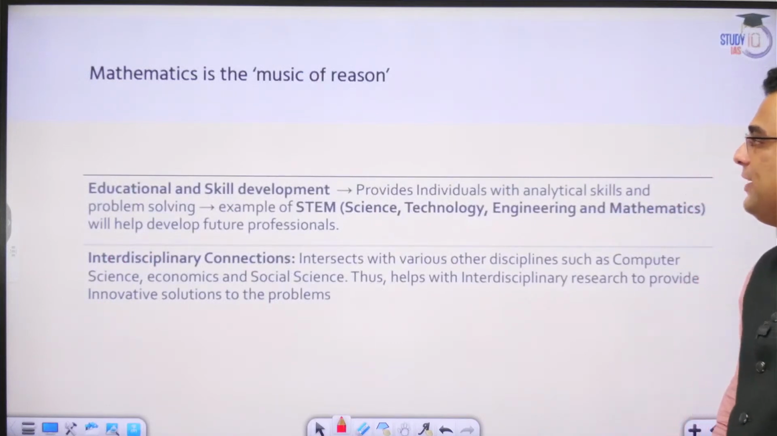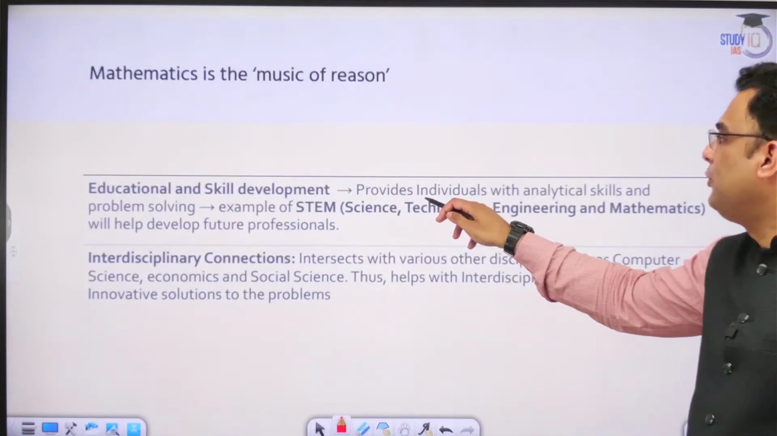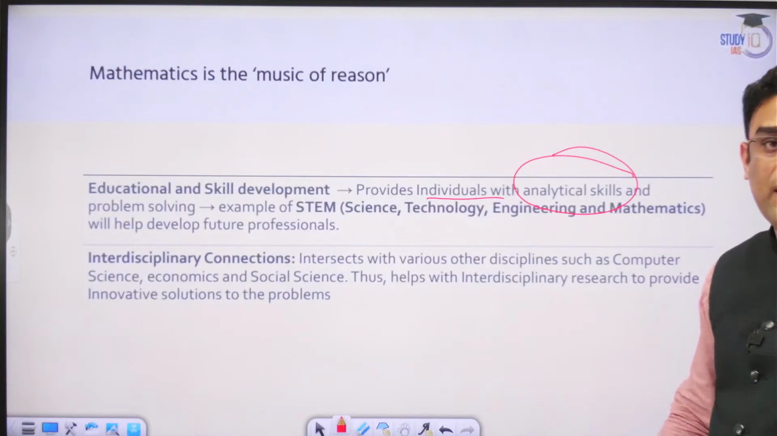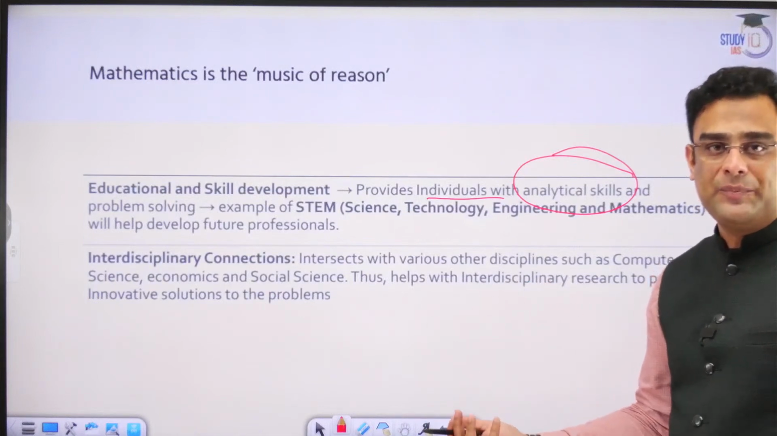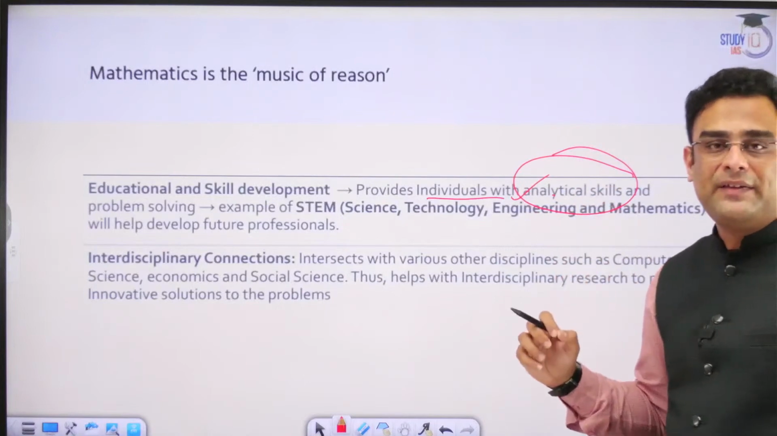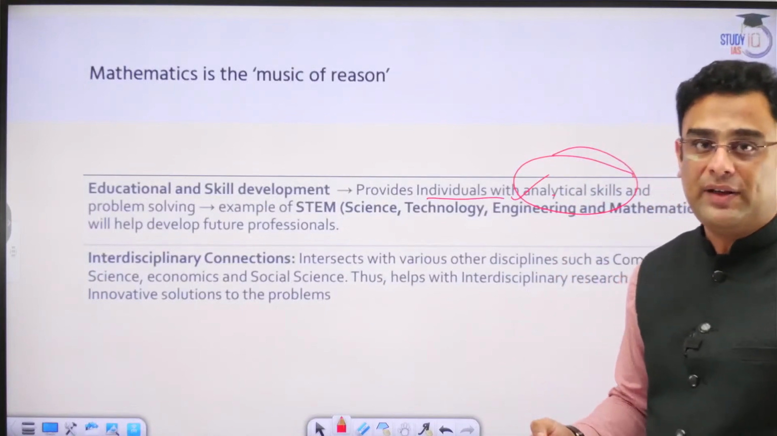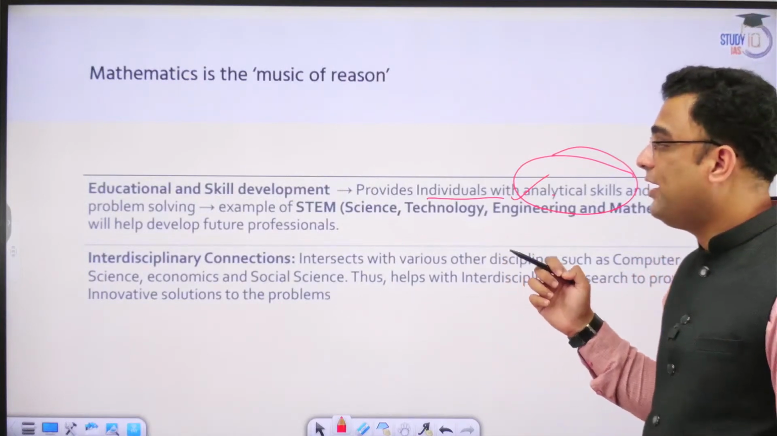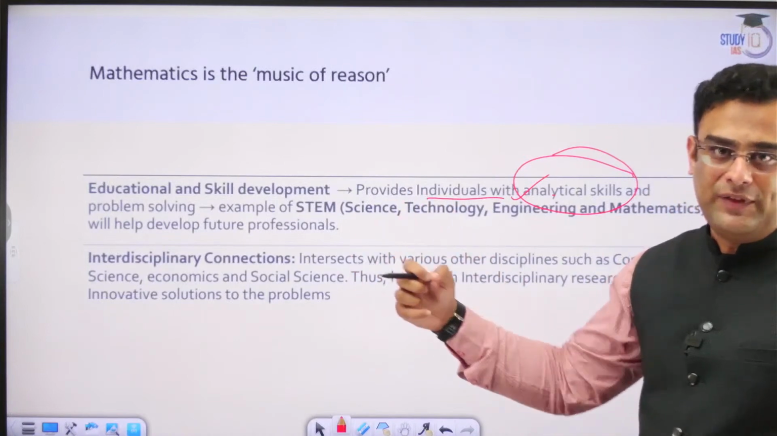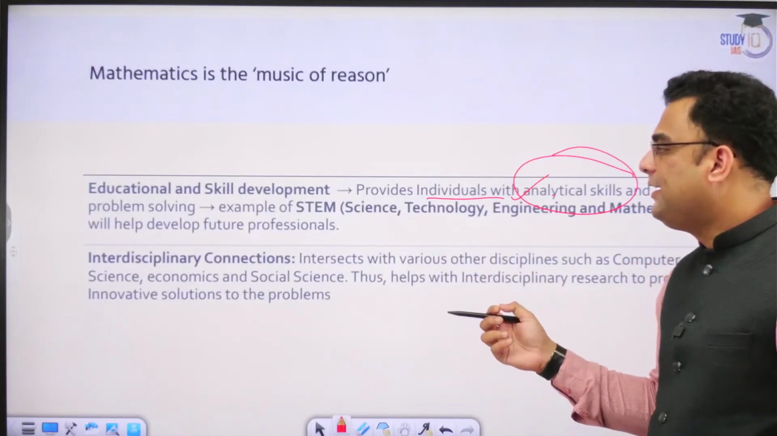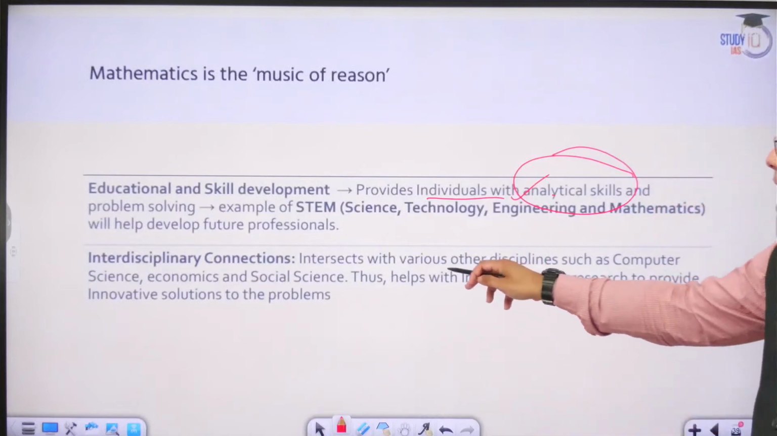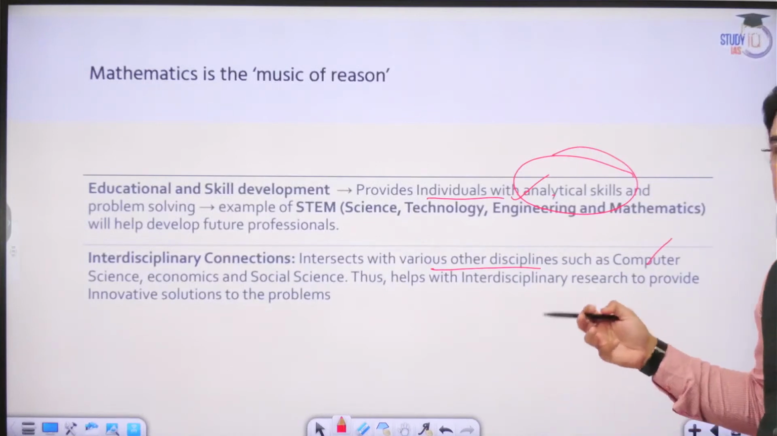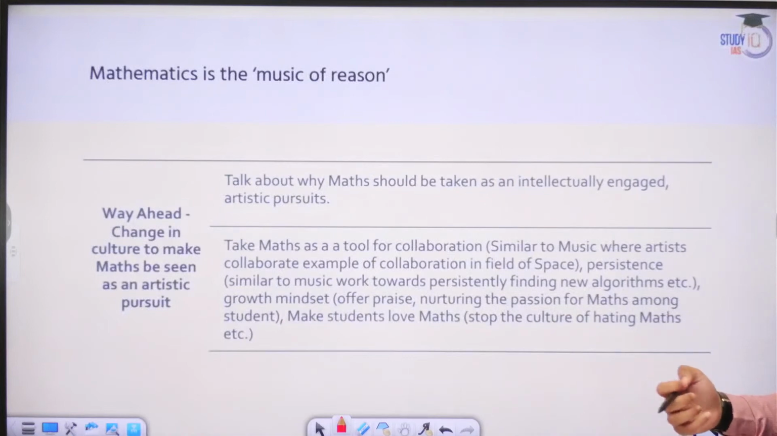Okay. Educational and skill development. Mathematics is able to provide individuals with analytical skills and problem solving abilities. You might be studying in any particular discipline, but if you are skilled in mathematics, then you are able to deal with the problems of that subject in a much more skilled and effective manner. You will be able to use your analytical ability in a much more effective way if you have a way with numbers, if you are good with mathematics. Interdisciplinary connections. Mathematics connects with various other disciplines like computer science, economics, social science, and so on, and therefore is truly an interdisciplinary subject.